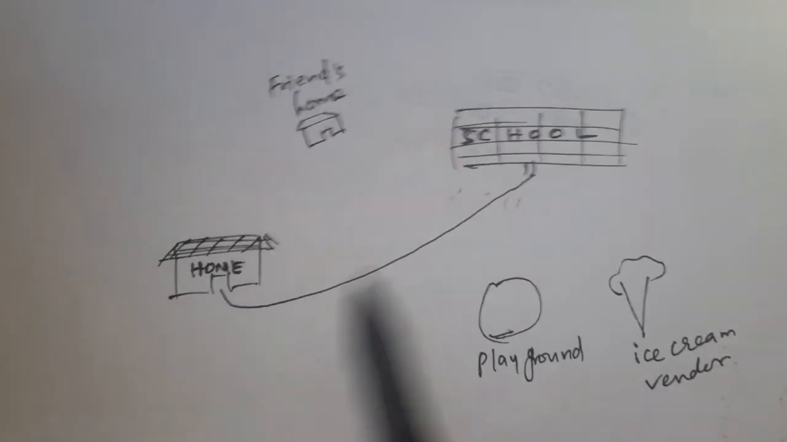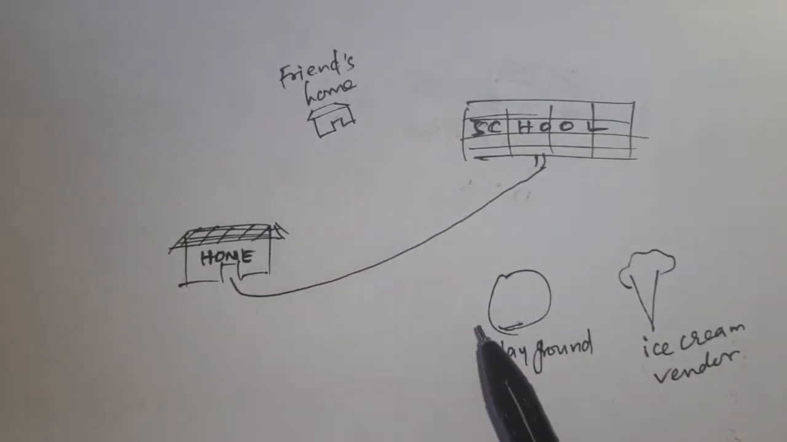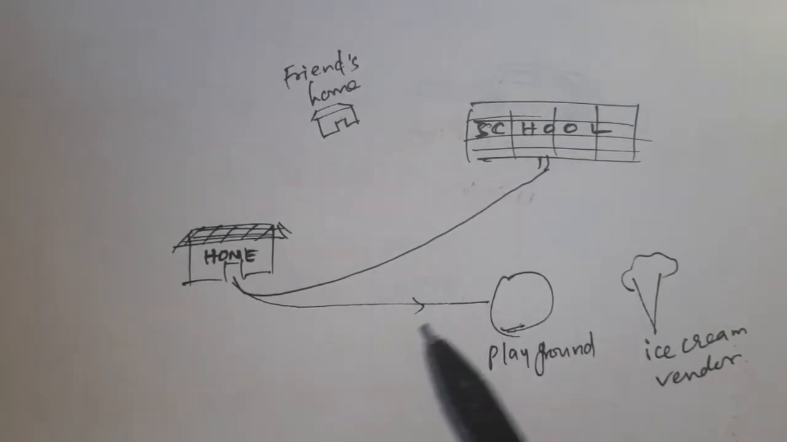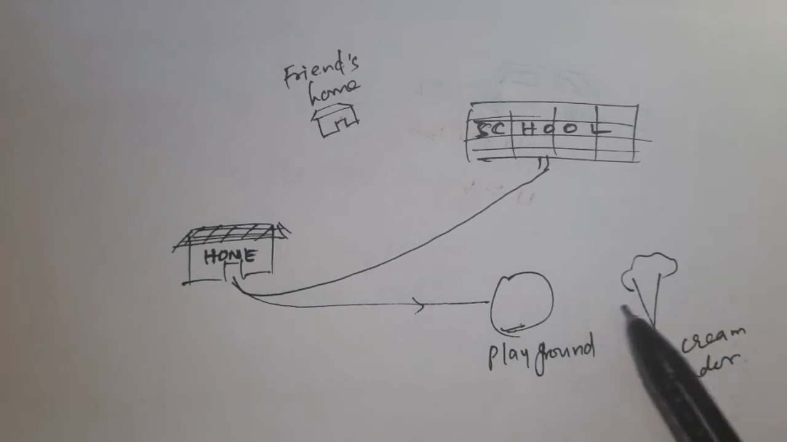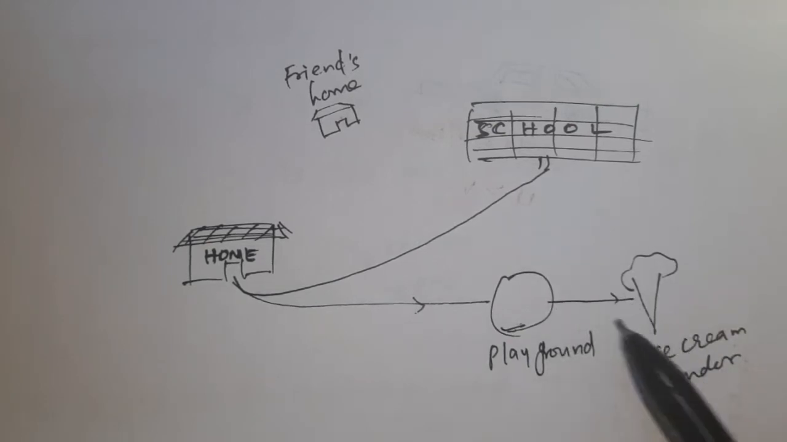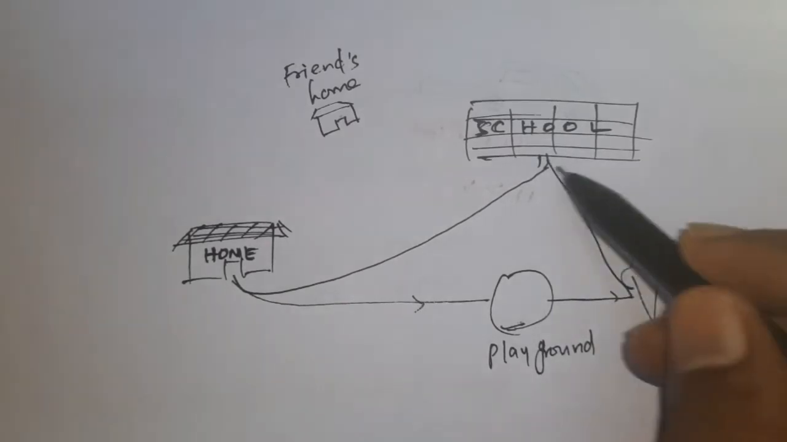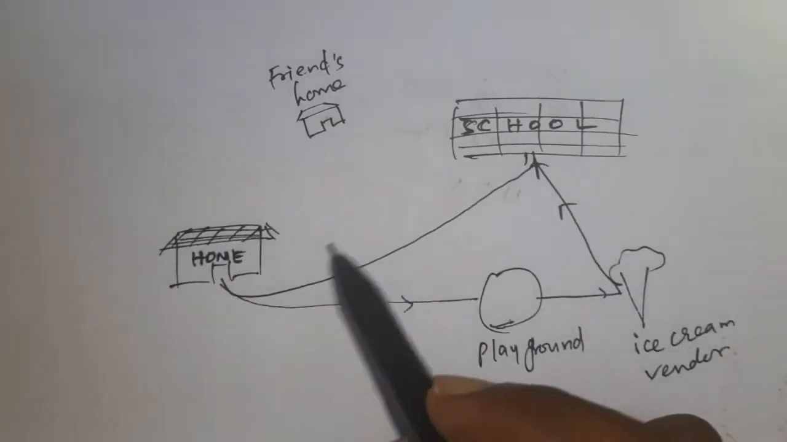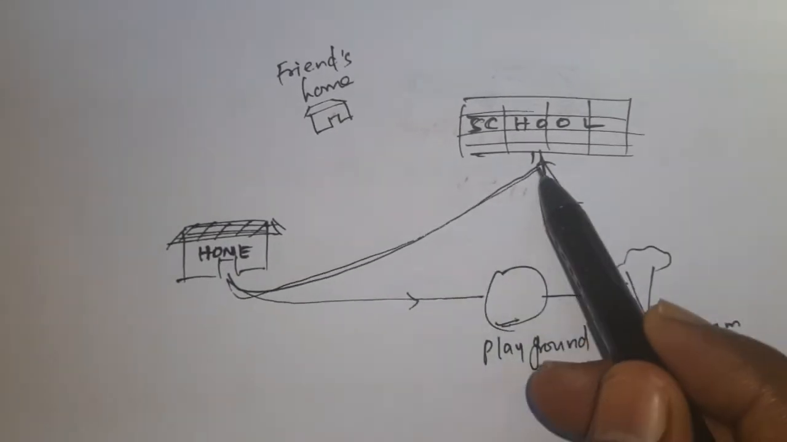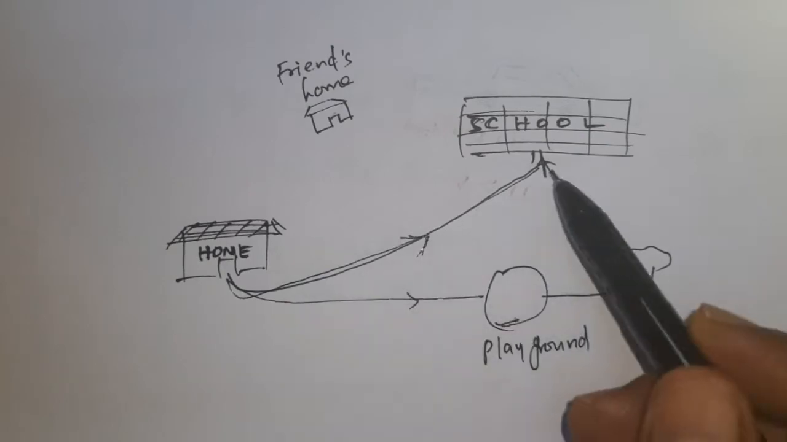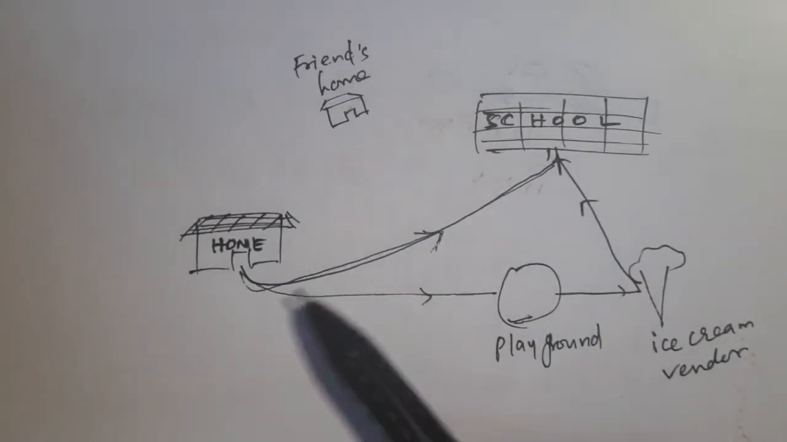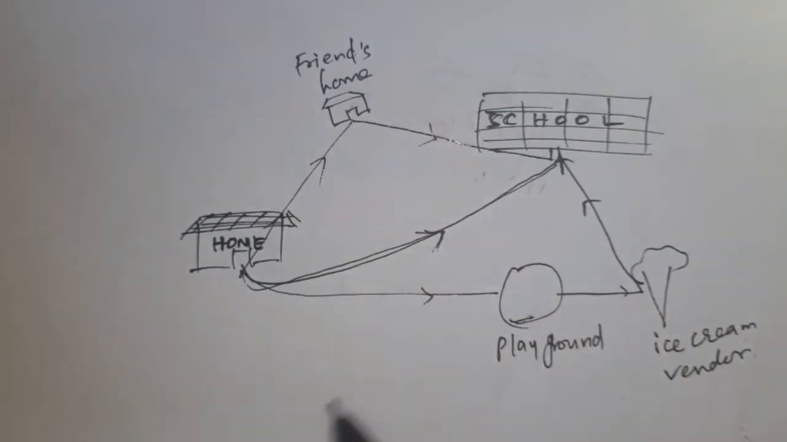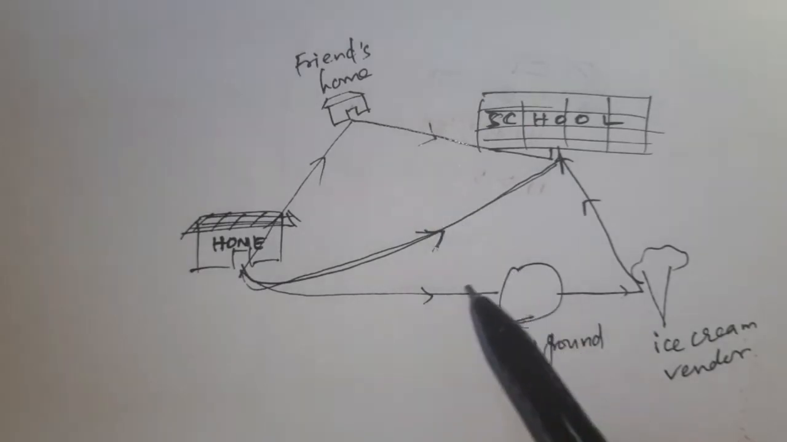We'll go from home to school by following different ways. If you have time, we'll go to the playground, and if you have money, we'll go to the ice cream vendor, then we'll go to school. Suppose you don't have time and money, directly we'll go to school, following the shortest path. Then if you have time, sometimes we'll go to a friend's home, then to our school. So you're following three possibilities in this diagram, three paths.